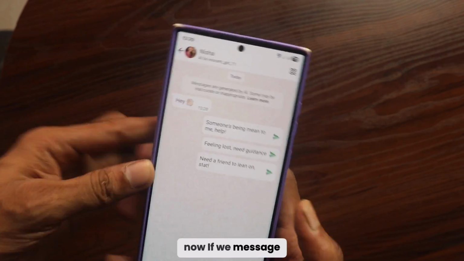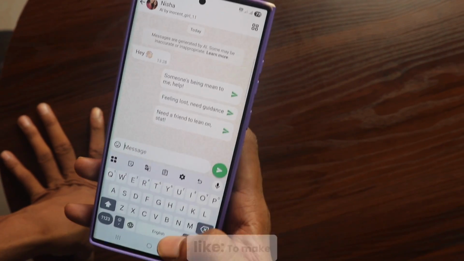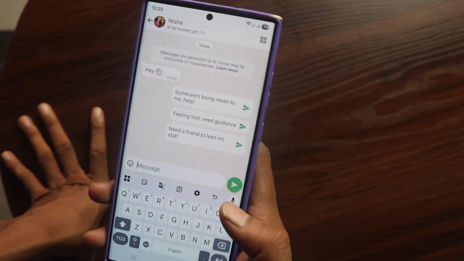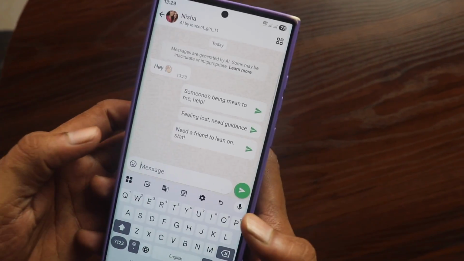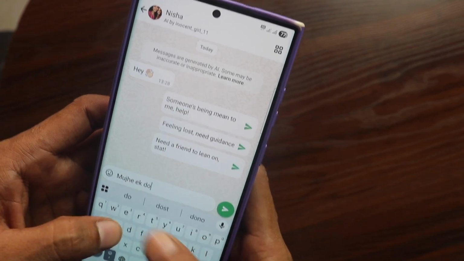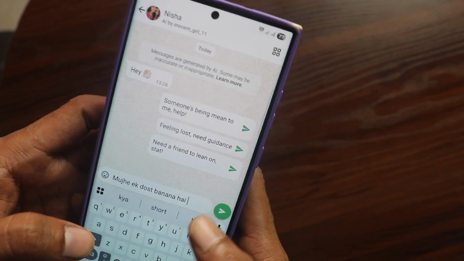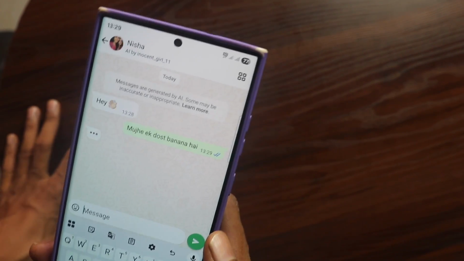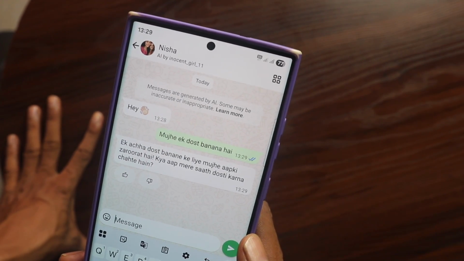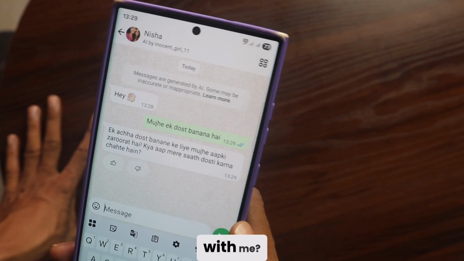Now, if we message them something like, I want to make a friend, I need a friend. Now, if we message this, you'll get a response like, to make a good friend, I need you. Would you like to be friends with me?